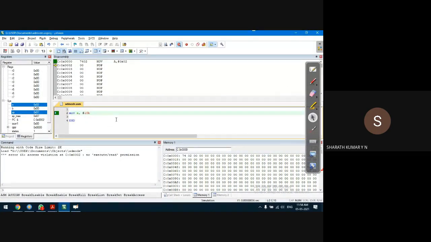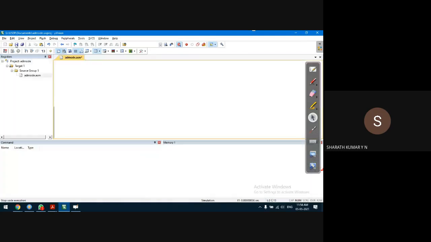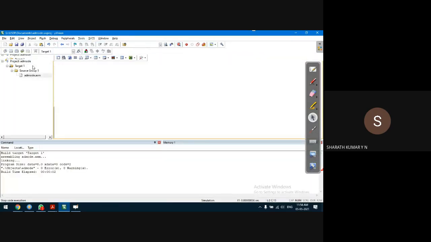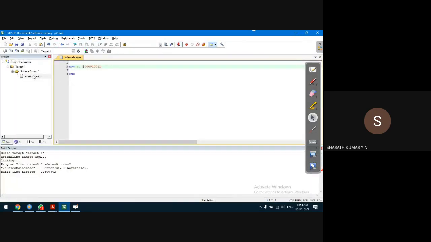Now let us specify binary numbers only. Let us specify something like 8 or 9, for example. Let me give only 4 bits. 4 bits will be converted into 8 bits. That's not the issue. Let us take 8-bit data. 8-bit data will also be handled by the compiler. The compiler should not have any issue with 8 bits of data. Build target. Okay. Debug start session.